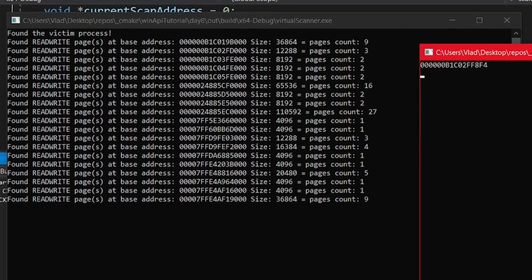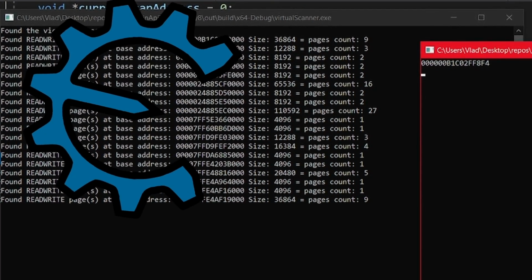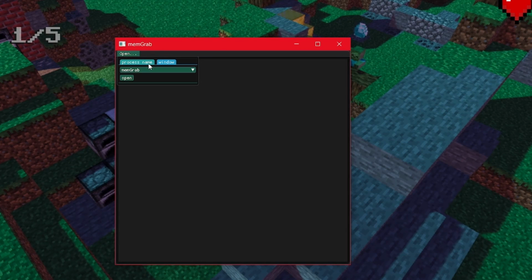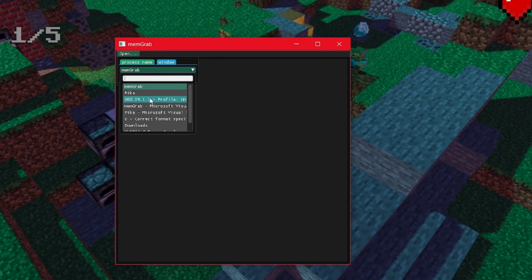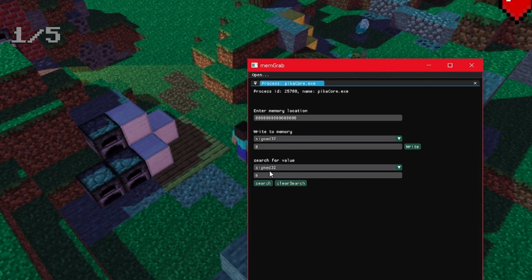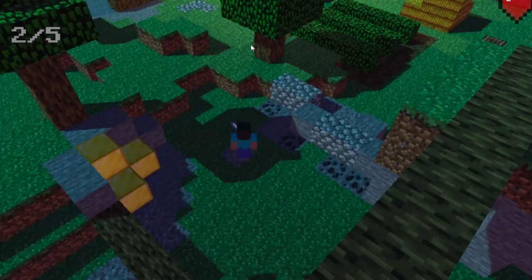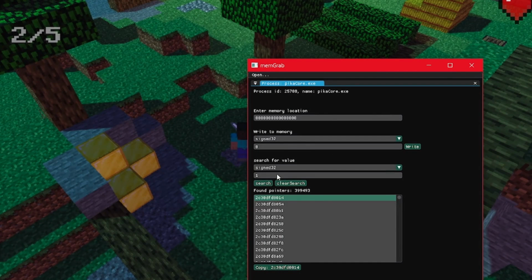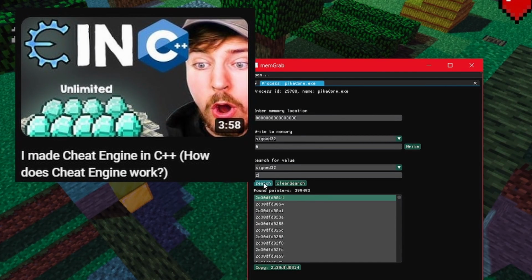Okay, now your homework is to try to use this knowledge to make something similar to Cheat Engine. Now I will give you quick tips. First, don't scan the memory for the value of 0, because there are many zeros in one process. Also, just focus on one data type, let's say int, and remember that the data will be aligned. So if you scan ints, you can scan every 4 bytes. If you are still unsure how Cheat Engine works, check out this video about my Cheat Engine clone.